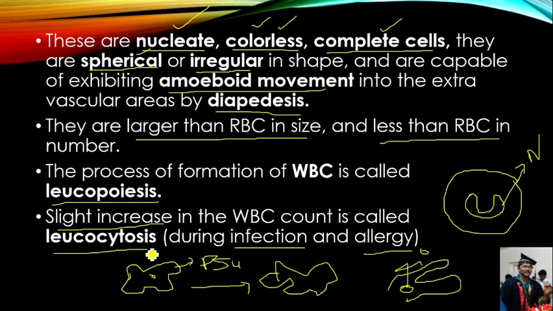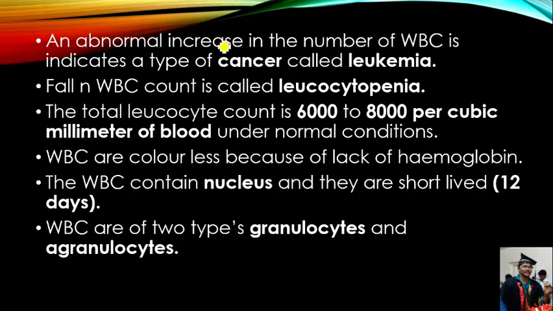In patients who have blood cancer, or leukemia, you can see an abnormal increase in the number of white blood cells. The number of WBC increases very rapidly in patients who have leukemia. Leukemia is one type of blood cancer.